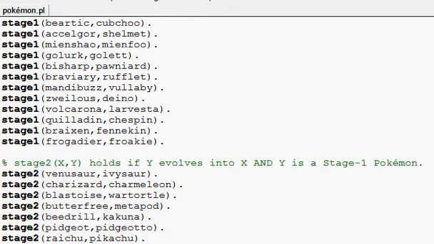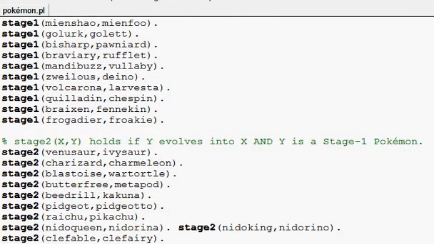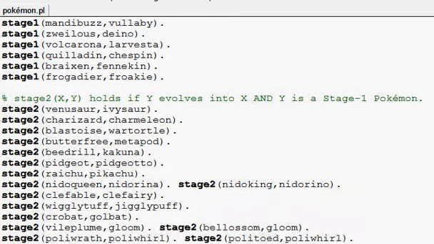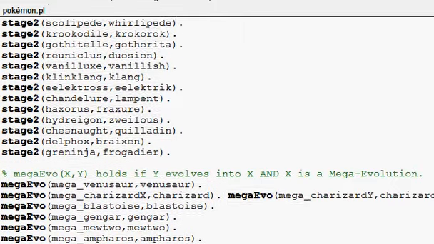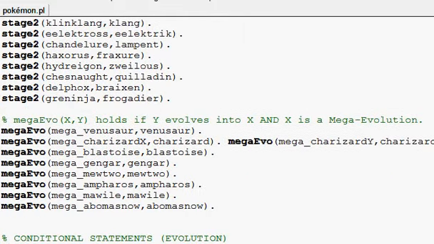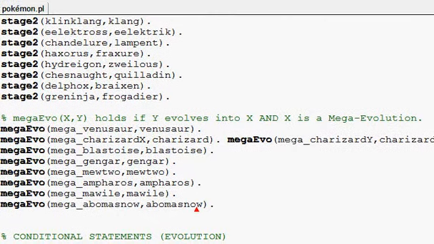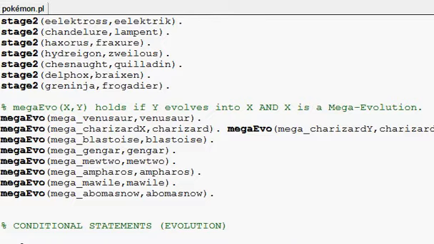Honestly, this goes up to the starters of Generation 6. I have to work on the rest of Generation 6. So Stage 2 is obviously what evolves from a Stage 1. So that works. And then I'm also working on a Mega Evolution thing, so that you can verify whether something is a Mega Evolved form of something. So yeah.